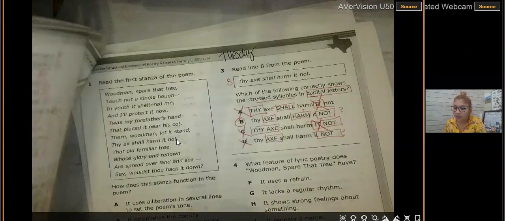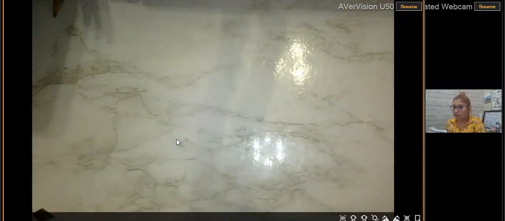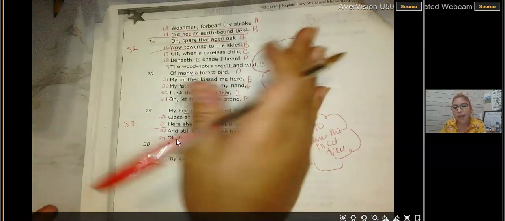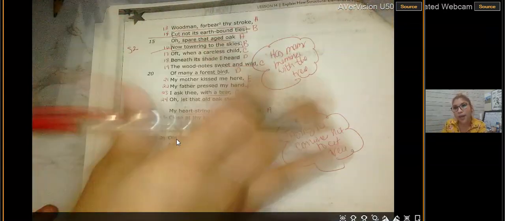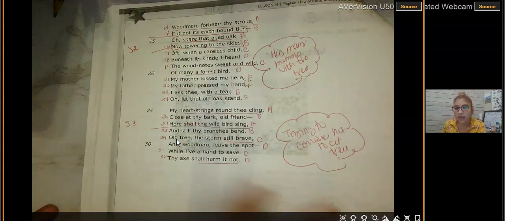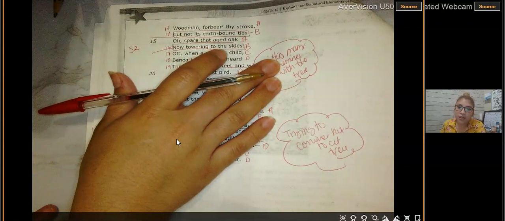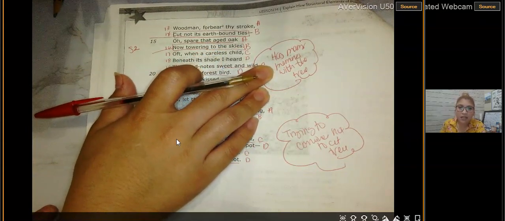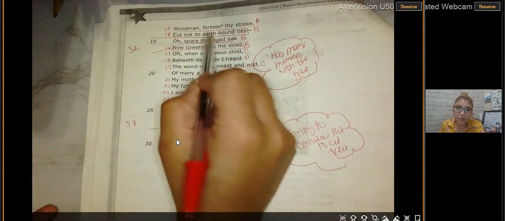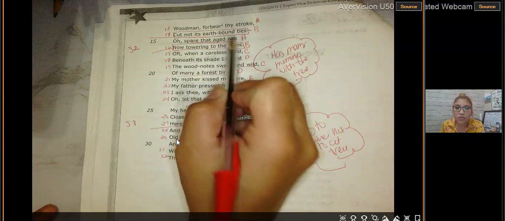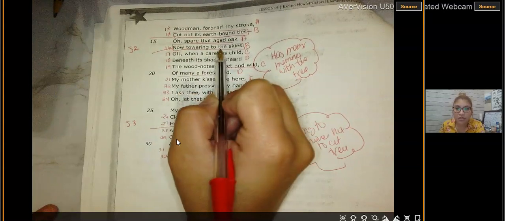Now, you should have done this already, because remember, you read the poem by yourself. So this is what my hashtags came up with. Remember, they don't have to be the same. Just remember, as long as we have the same idea. So I put here, has many memories with the tree, because he keeps saying, cut not its earthbound ties. Oh, spare that aged oak, now towering to the skies.